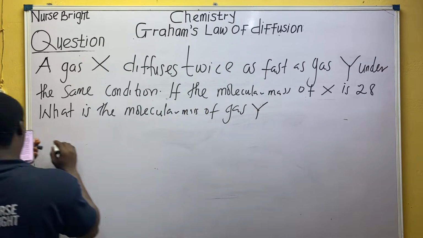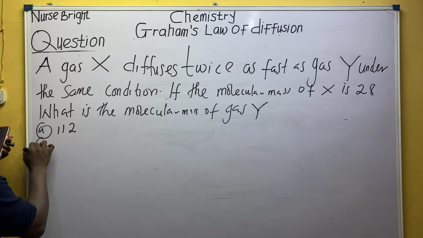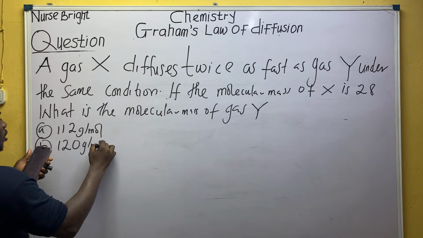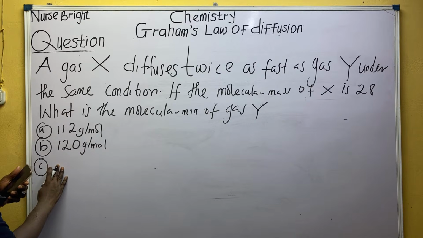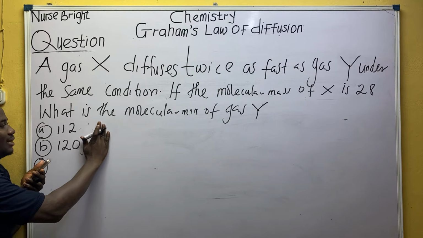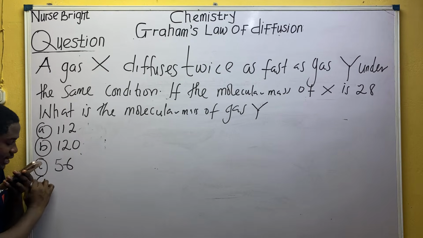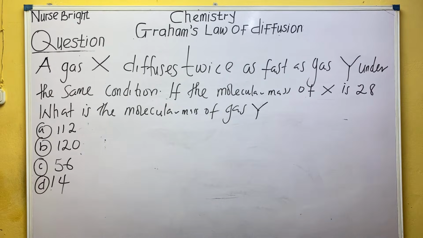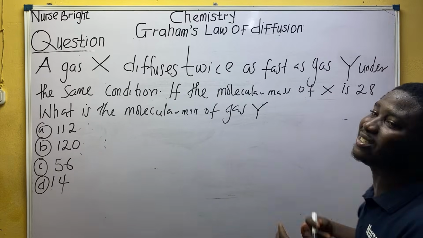Option A says 112. Option B says 120. All these are grams per mole. Option C says 56. Option D says 14. So let's work it out together. Look at it, so cheap.